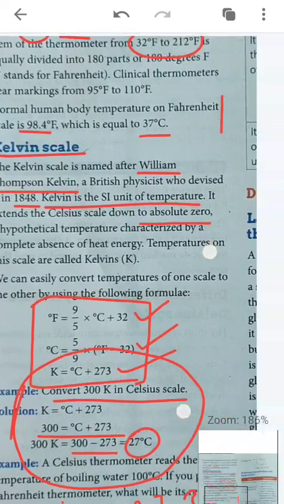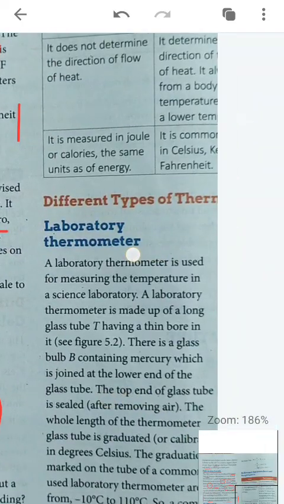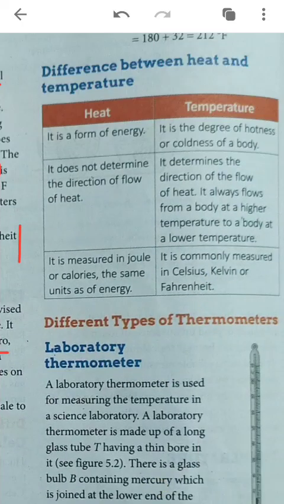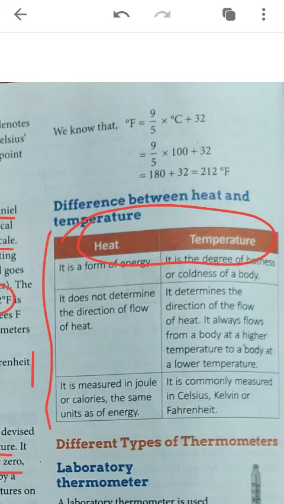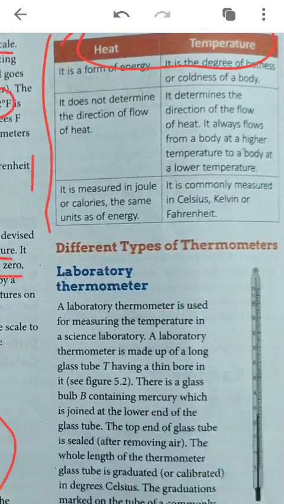Now let us move to the next topic, that is different types of thermometer. Here one difference is also given, that is between heat and temperature, that you have to study on your own. Only the difference is there, this you have to learn. Now one more numerical is given that you will do on your own. Next is different types of thermometer. As we have studied in class 6 also in physics, there are three types of thermometer. Here also we are going to learn the same three types of thermometer.